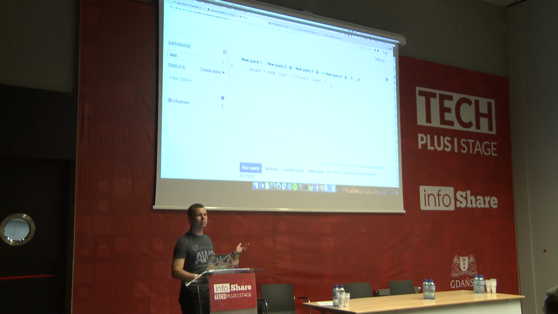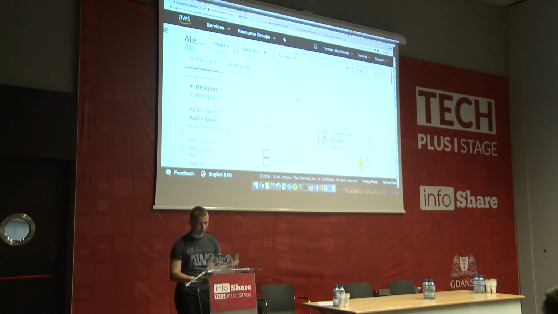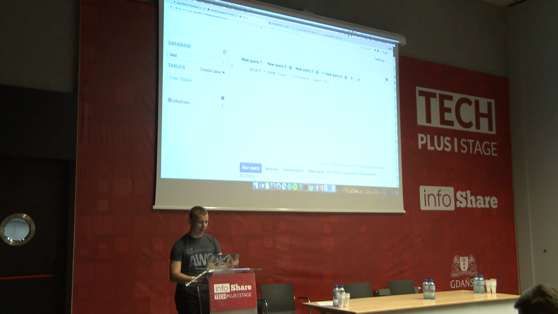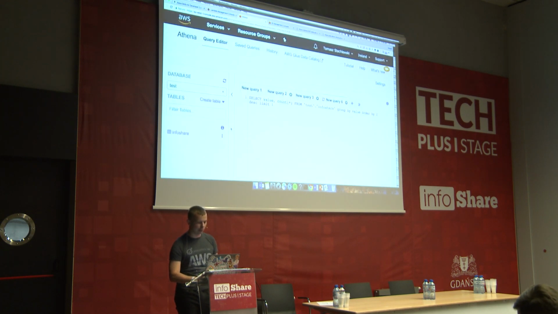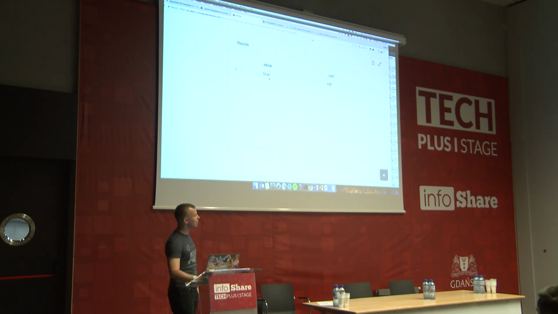So I could do a bit more complicated query here. For example, let's see the query which I provided in my Lambda. Which color was the most popular? If I copy it and execute it here, I should also be able to see the result. But okay, my browser is dead. Okay, so blue was the most popular, almost 500 times.